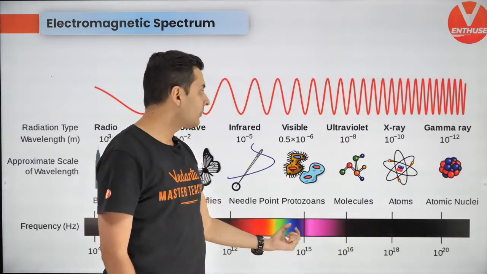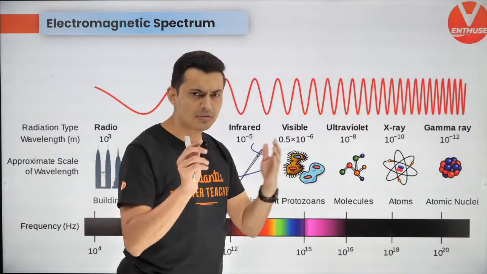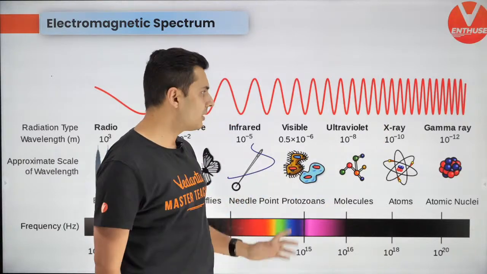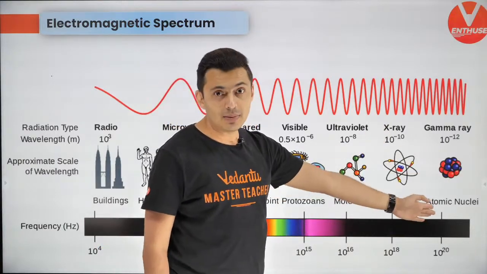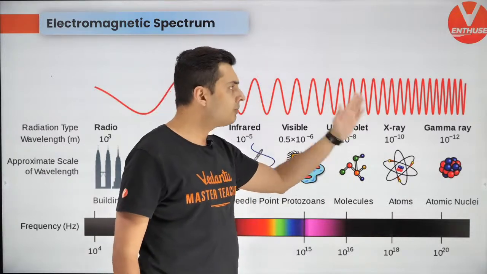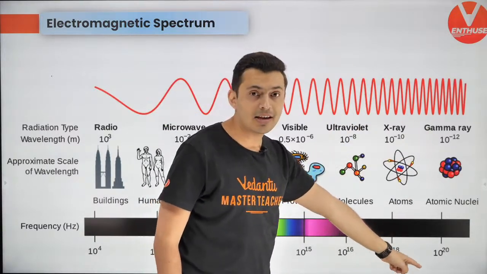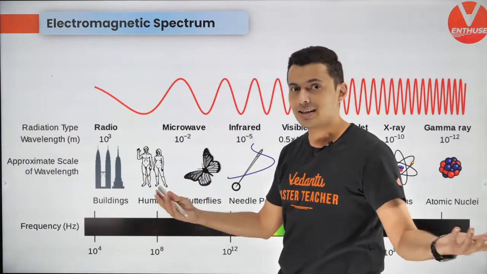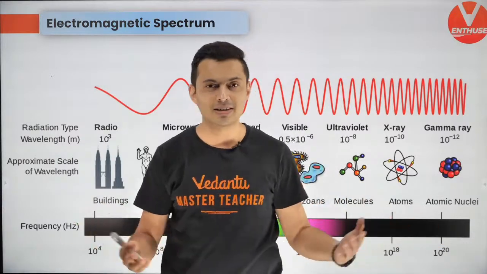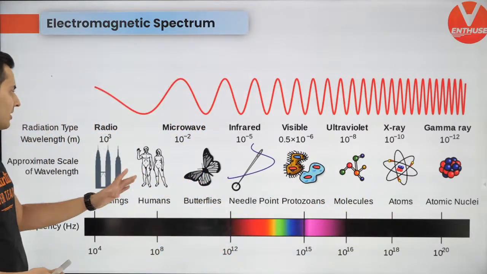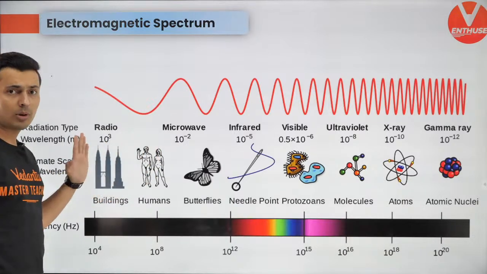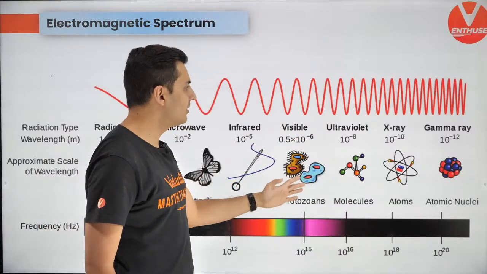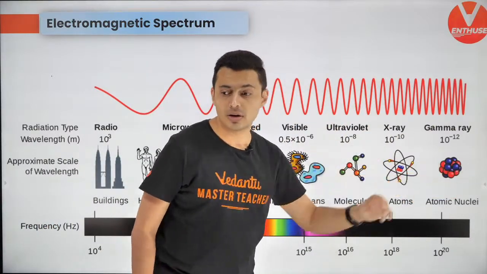Ultraviolet is even shorter. Beyond ultraviolet, you have X-rays, which have an even shorter wavelength, about 1 angstrom. You can see X-rays are roughly 1 angstrom. And beyond that, you have gamma rays, which are even shorter. Remember, shorter wavelength means more frequency, and longer wavelength means less frequency, because lambda and frequency are inversely proportional to each other. So radio waves are very long, in the order of a couple of meters, and as you go below, it goes to micrometers and then angstroms and even beyond that.